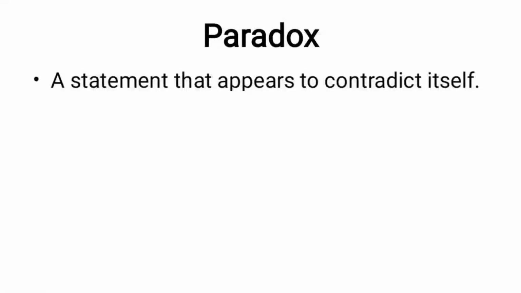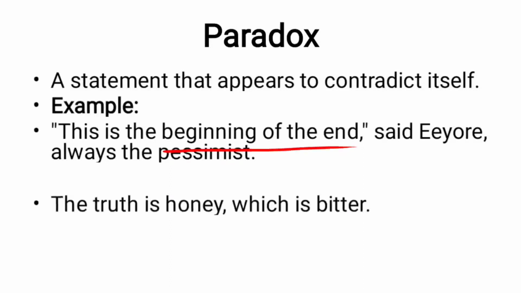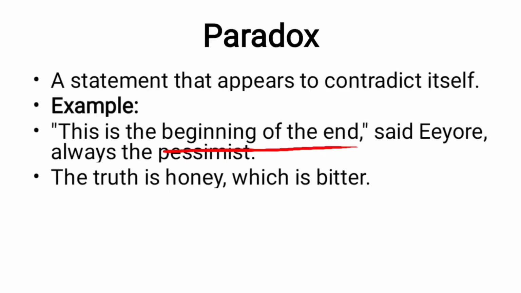What is paradox now? Paradox is a statement that appears to contradict itself. So we can say it is a self-contradictory statement. Paradox is a self-contradictory statement. In many statements there are contradictions. For example, this is the beginning of the end. So it is the beginning of the end. It is self-contradictory. The truth is honey, which is bitter. Now here, truth is honey, and this part is totally the contradiction of this part. This is opposite to this part, so it is paradox.